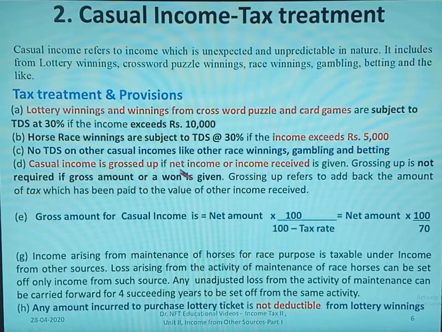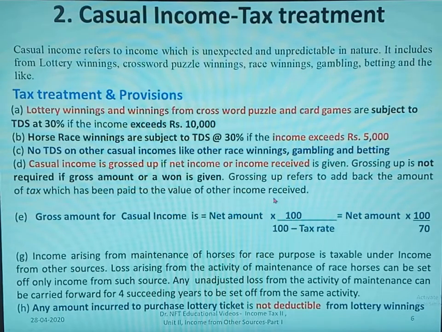That is, they will deduct the amount of the tax from the original amount and give the balance amount to the assessee. That is the net income or income received. In that case, grossing up has to be done. Grossing up is not required if the gross amount is given. Grossing up refers to adding back the amount of tax which has been paid to the value of income received.